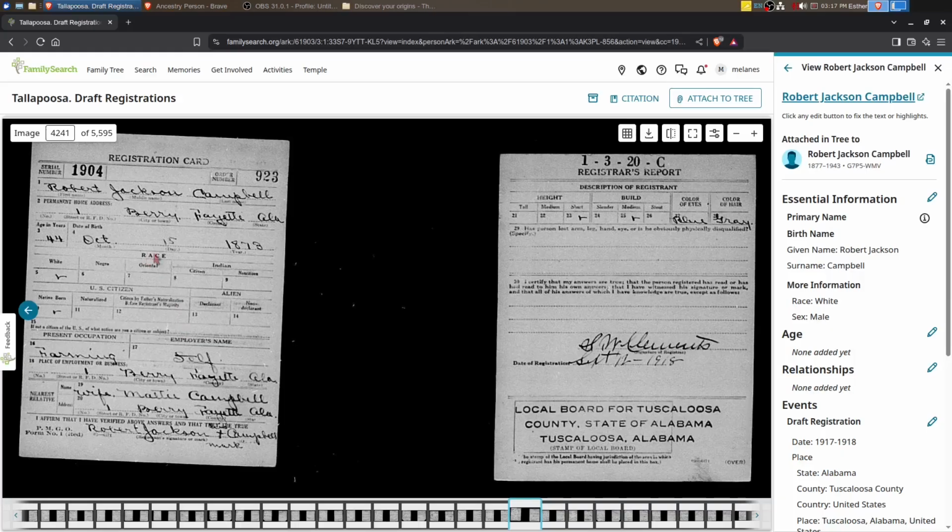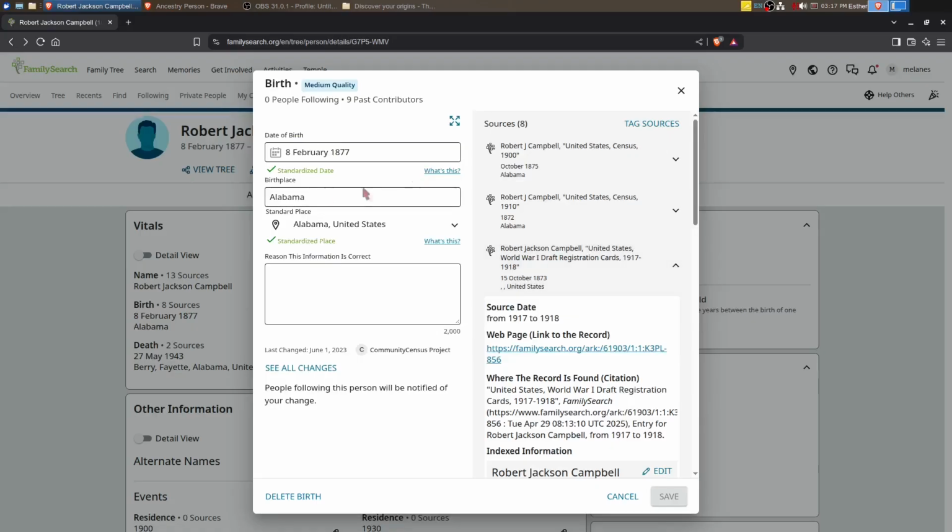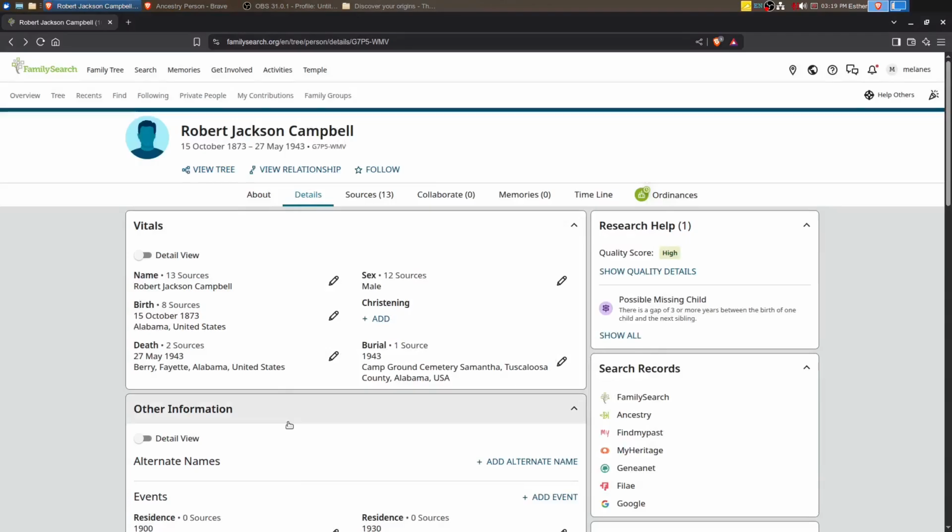This does not give a birth location, so we'll have to look at some other things for that. So let's update the birth date, 15th of October, 1873. Okay, so right away we've already updated some things.